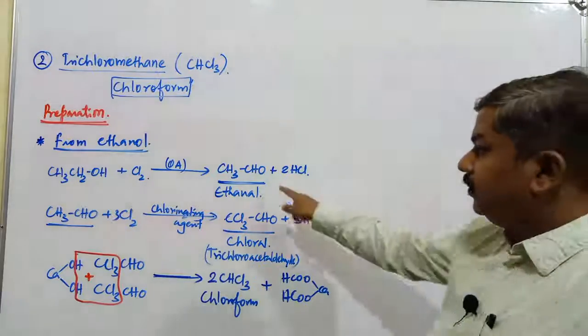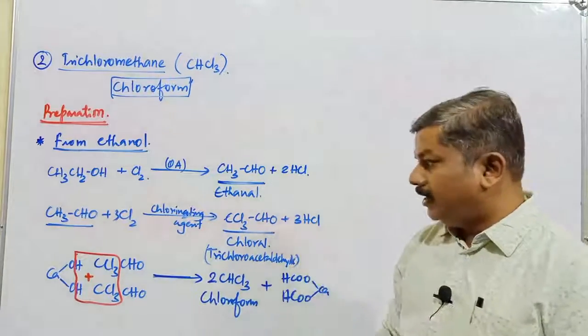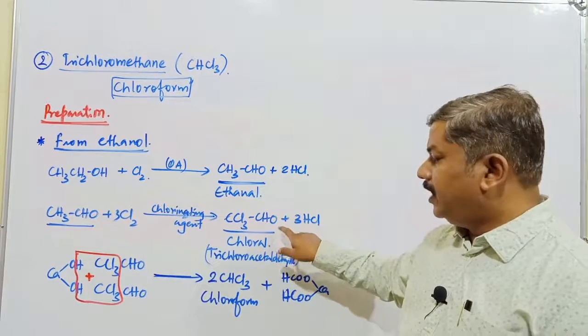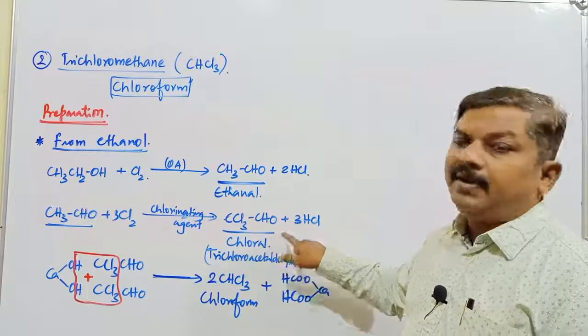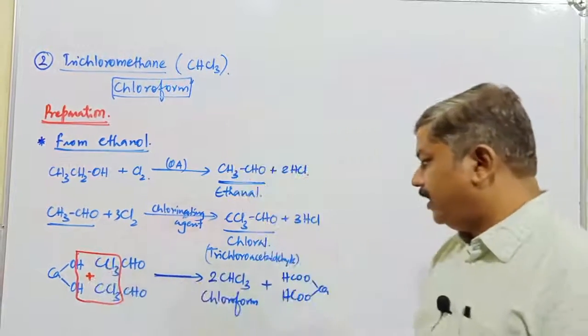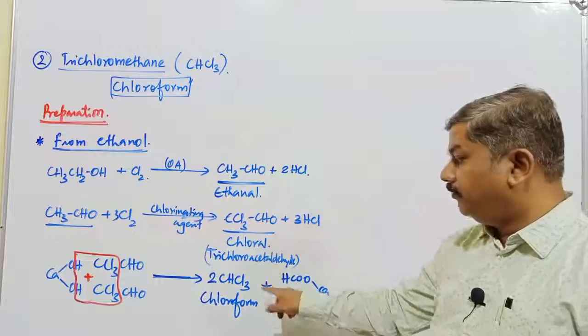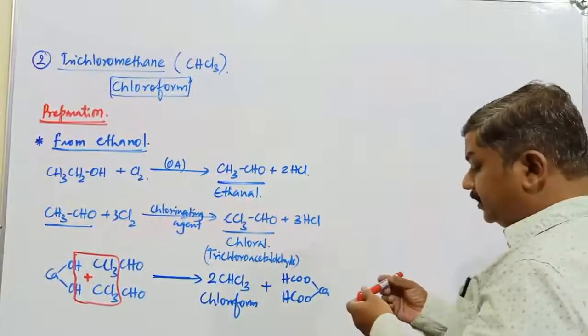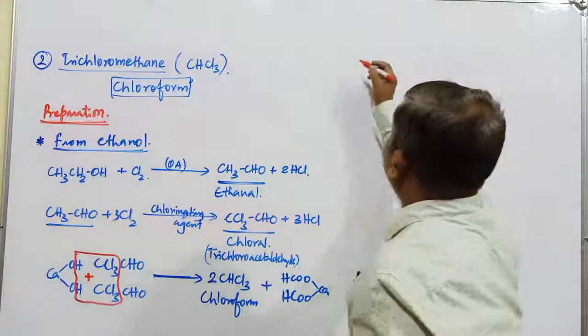It converts into ethanol compound. It's an aldehyde, which on further treatment with chlorine forms chloral compound. Remember, again we will come across this compound in the manufacture of DDT. This chloral compound on treatment with calcium hydroxide forms what compound? Chloroform, that is CHCl3. Then what are the important properties of this particular chloroform?